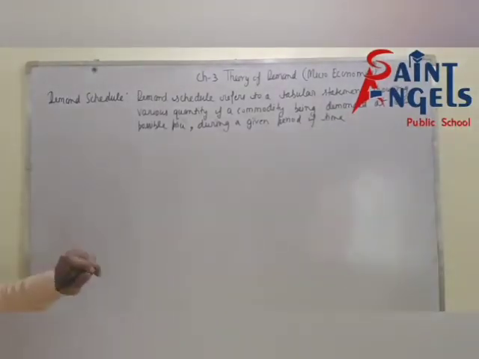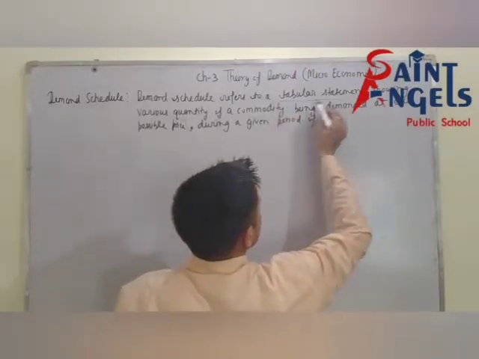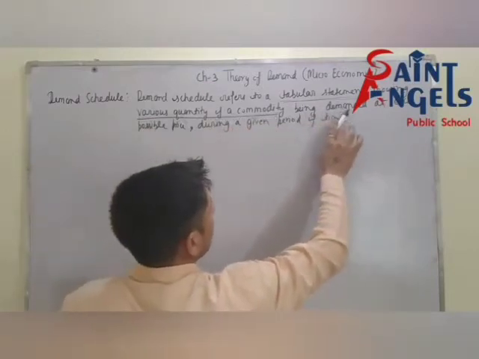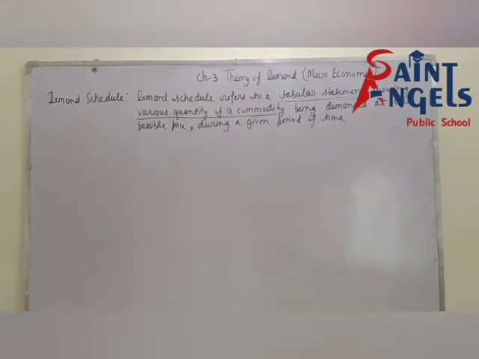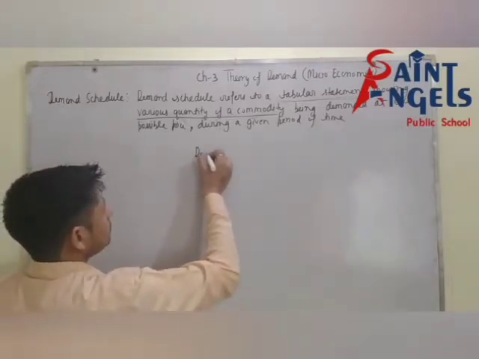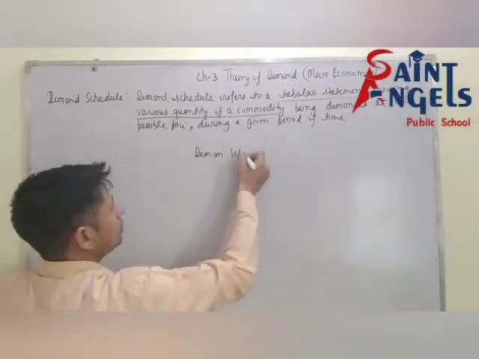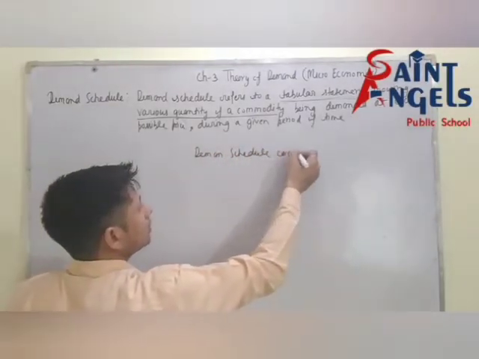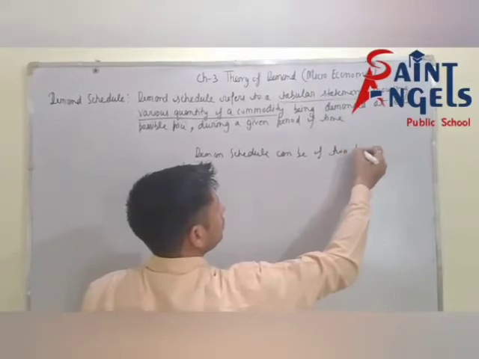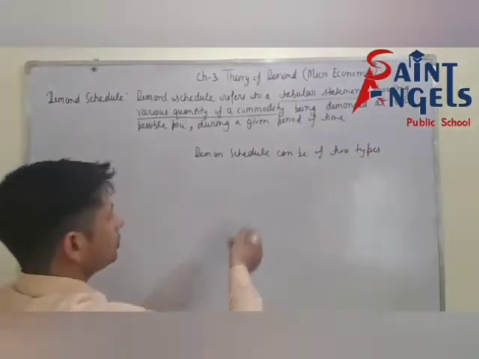Demand schedule refers to a tabular statement showing various quantity of a commodity being demanded at each possible price during a given period of time. I hope all of you have understood, this is the definition of demand schedule. Again, demand schedule can be of two types, or you can say demand schedule has two parts.